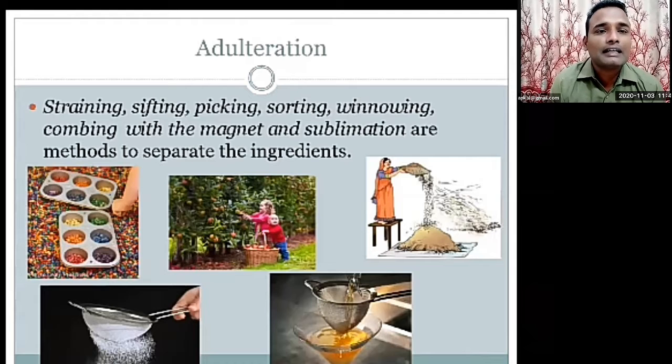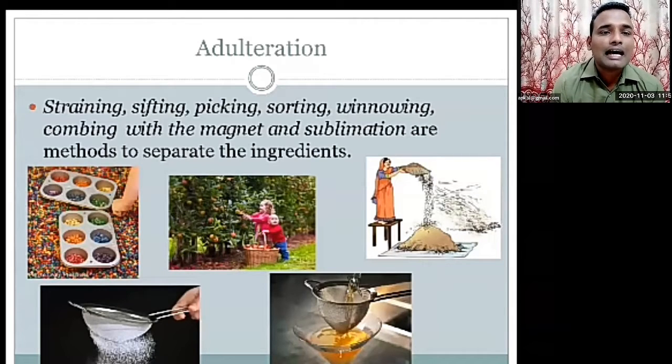In the second picture, the children are picking apples from the tree. That is picking. Next one is winnowing. It's actually a natural, traditional method. Whenever there's a blow of wind, the pure particles will fall down, and the unwanted things will be blown away with the air. That is winnowing.